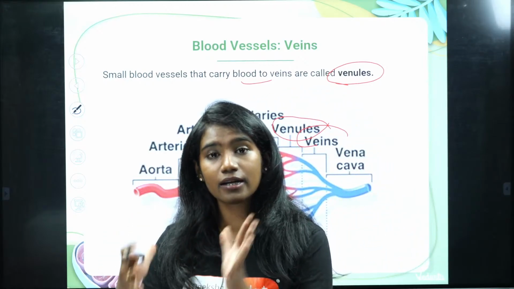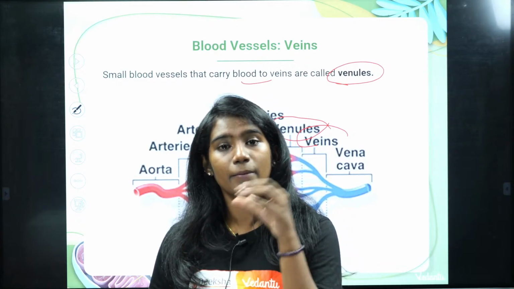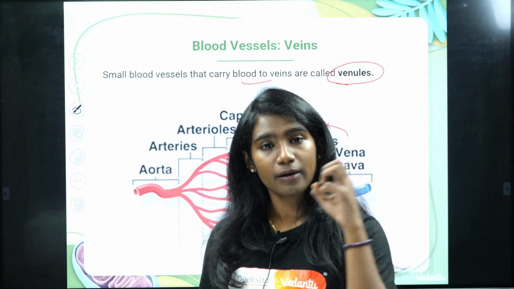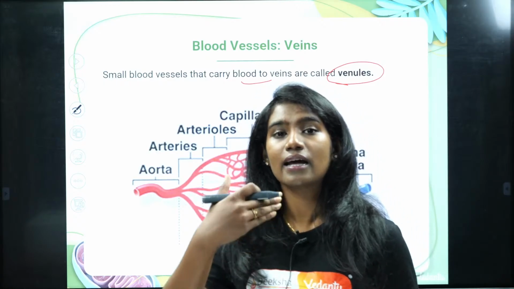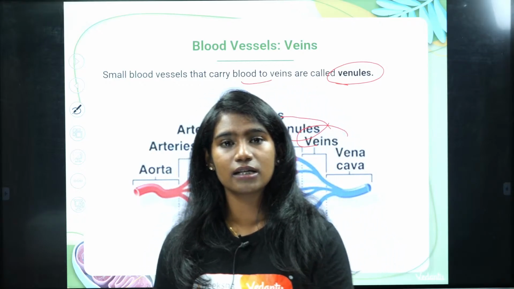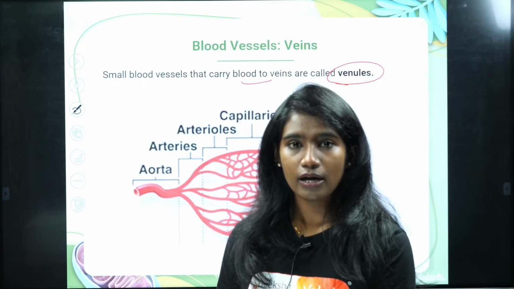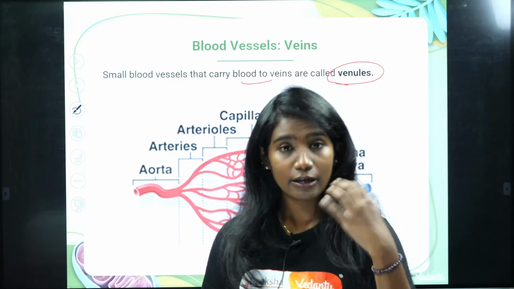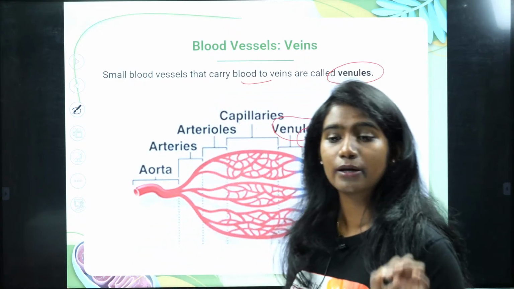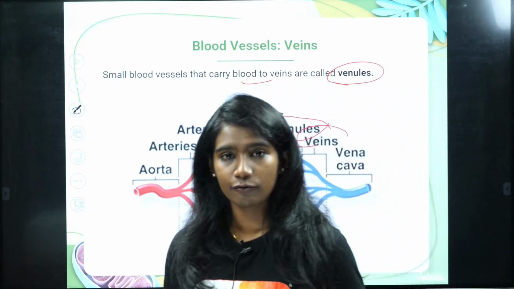Now the blood requires a pathway to flow. So what is the blood vessel doing? The blood vessel is letting the blood flow through it, so that it can reach the target cell as fast as possible. In case the blood vessels are not there, then the nutrients will have to reach the target cell through diffusion, and diffusion will not work in us because we are multicellular organisms, and it will take a longer period of time.